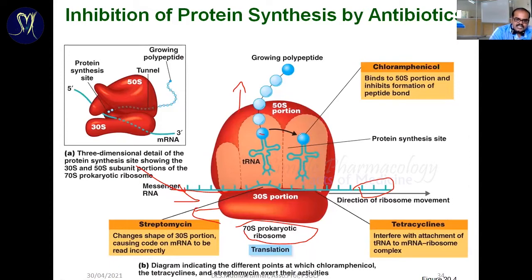You can see here the tRNA carries amino acids. When they join, the amino acids are joined together one by one, and then an entire polypeptide is made. It may be proteins or enzymes, whatever it is. This is the process. Here you can see our chloramphenicol drug is going to bind with the 50S portion. If you don't know the exact mechanism in bacteria, where it's going to bind, then you can simply, blindly write that these are the drugs.